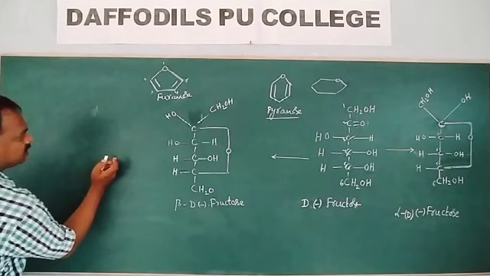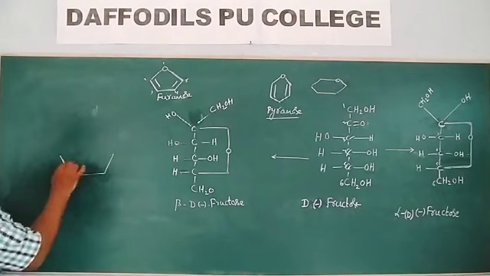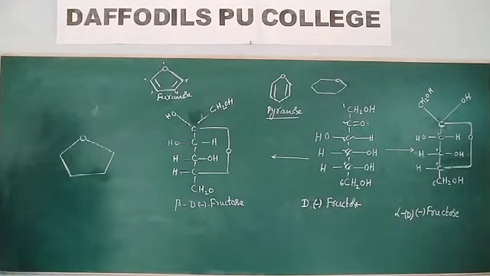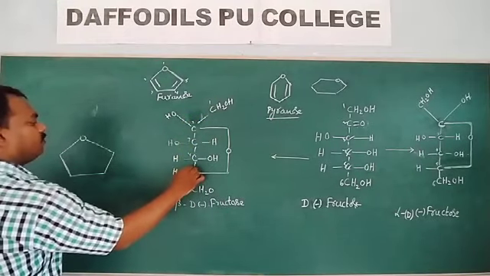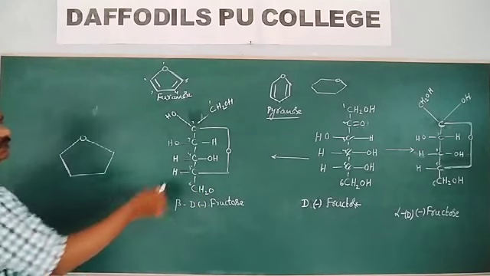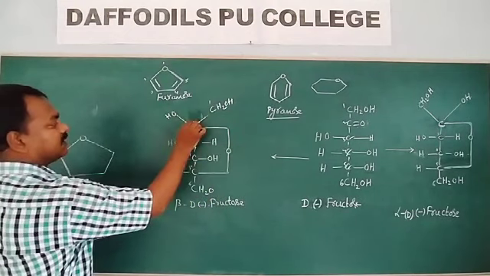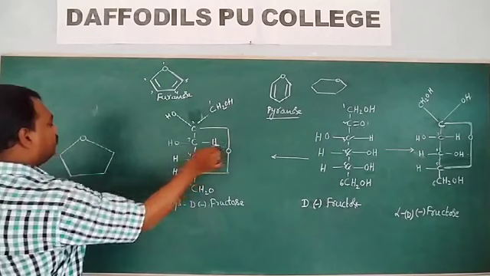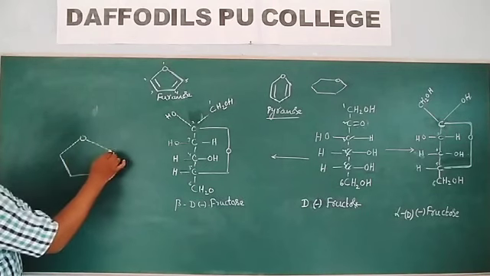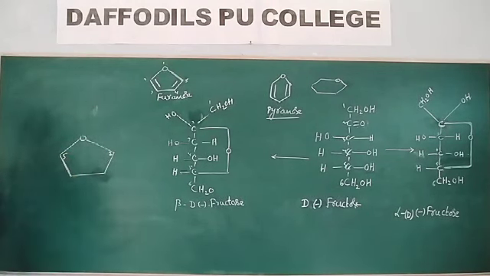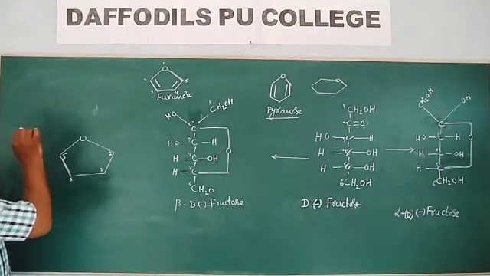Now I am drawing the furanose structure of fructose. First I am drawing this furanose ring structure. Look, 1, 2, 3, 4, 5, 6 carbons. The second carbon is bonded with the fifth carbon through an O. So this carbon is the second carbon and this one is the fifth carbon: 2, 3, 4, 5.